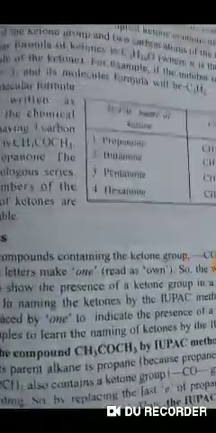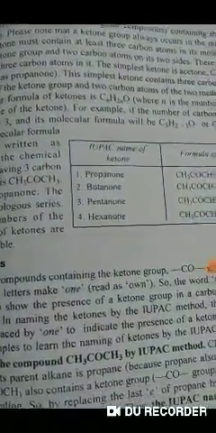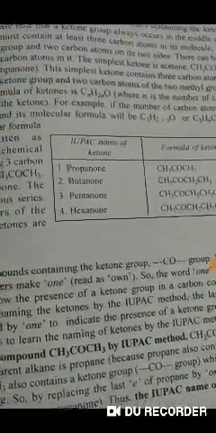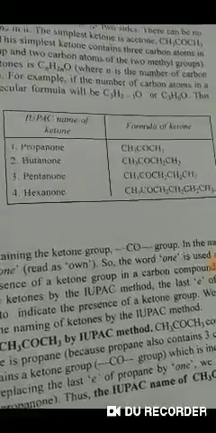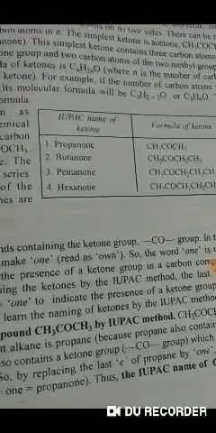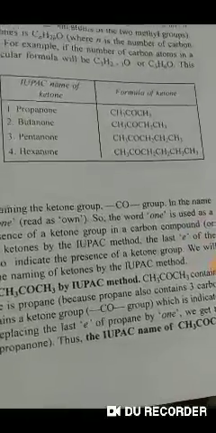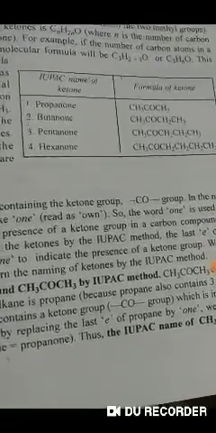Now, the second one is ketones. Ketones are the carbon compounds or organic compounds containing the ketone group, CO. You have to note that the ketone group always occurs in the middle of the carbon chain.